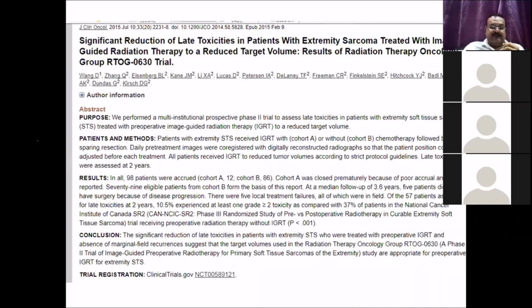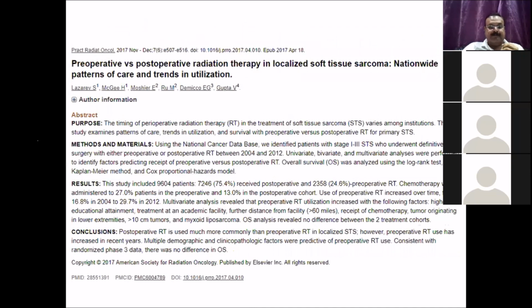So this trial was designed to compare primary RT versus concurrent chemo RT, but unfortunately it ended up giving data only on IGRT and how it reduced the complications. The Canadian SR2 trial, everybody has talked about. Even in the Canadian SR2 trial, the 30% complication rate was there with preoperative RT.